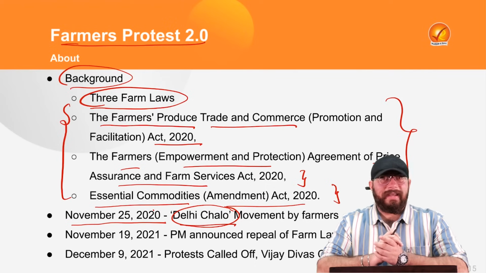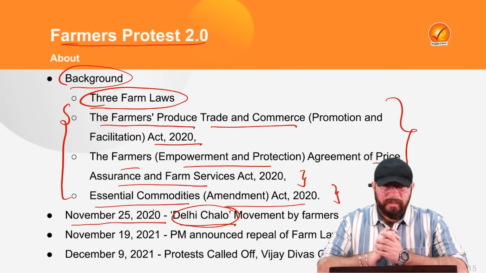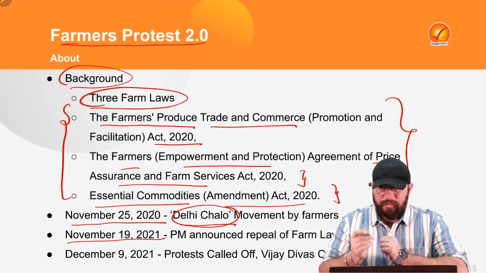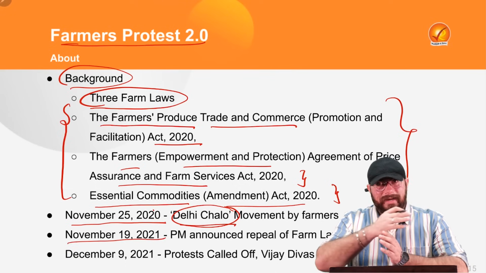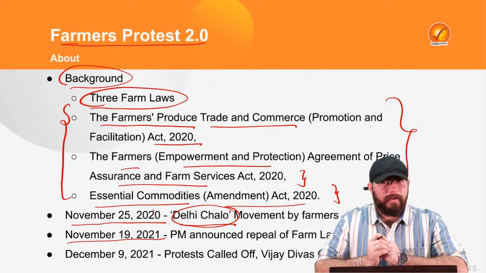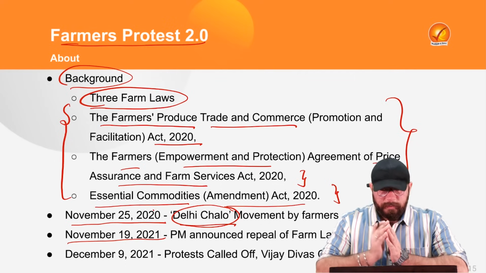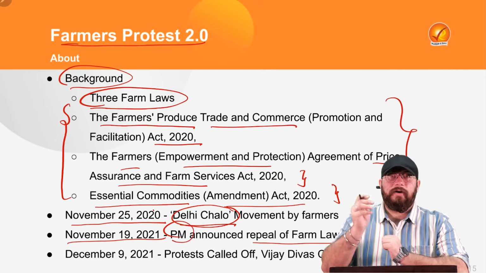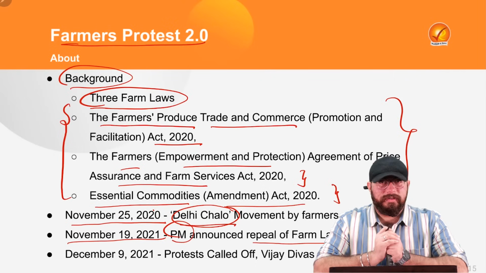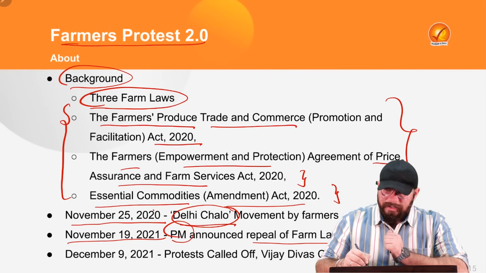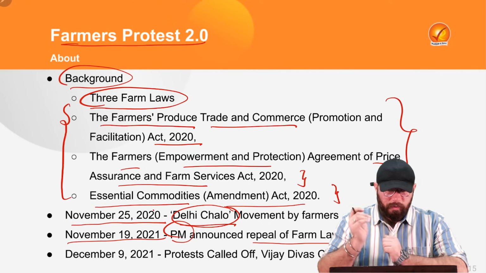Right, based on any specific issue which was going on in that period of time. So what will happen on November 19, 2021, that is 1 year after the Delhi Chalo movement. So 1 year has been completed of the Delhi Chalo movement, and on November 19, 2021, on the occasion of Gurpurav, our Honorable Prime Minister of India will announce that the government will repeal these farm laws. So the government is going to take back these farm laws, that was announced by our Honorable Prime Minister on November 19, 2021.